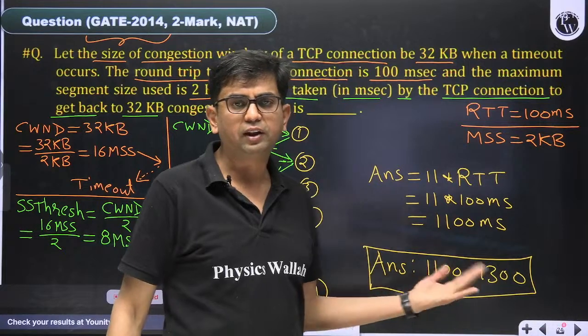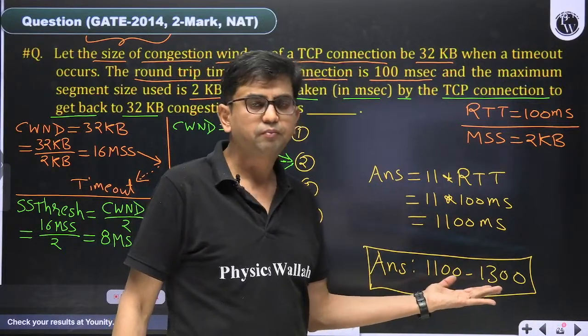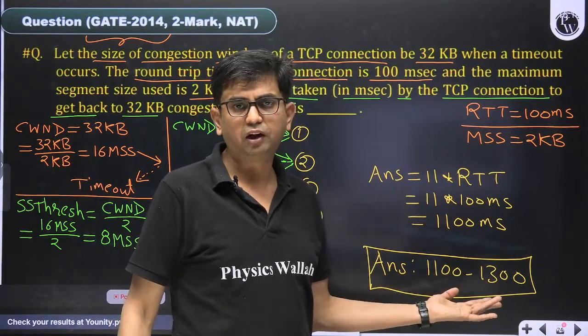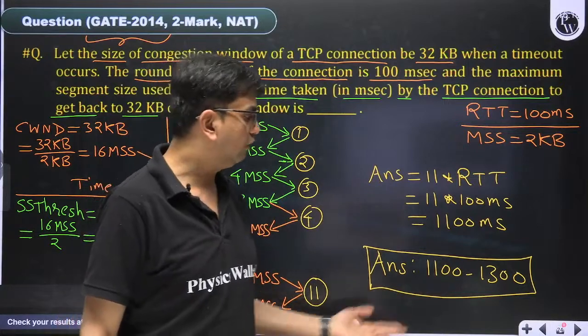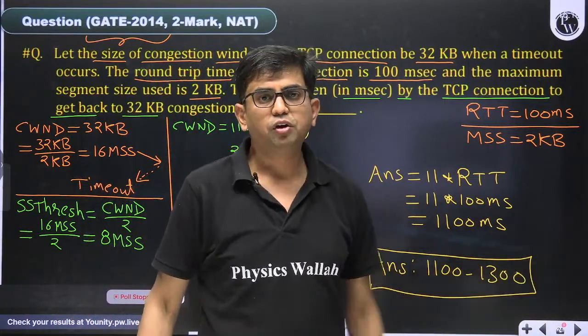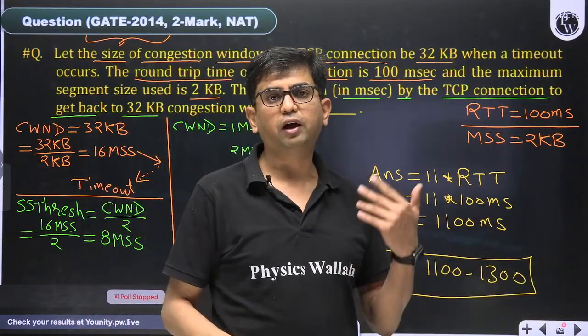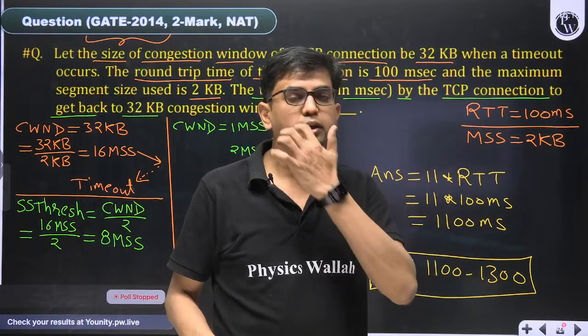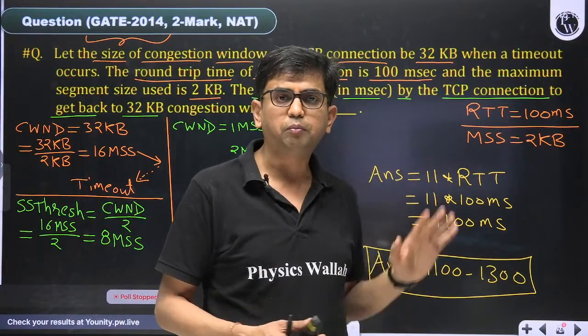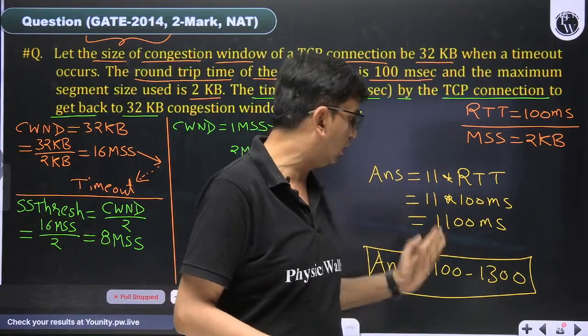So to be safe they are giving the answer as a range, but the correct and exact answer is 1100. They expanded the range in case people cross-question them or blame them for being too strict in giving 1100.